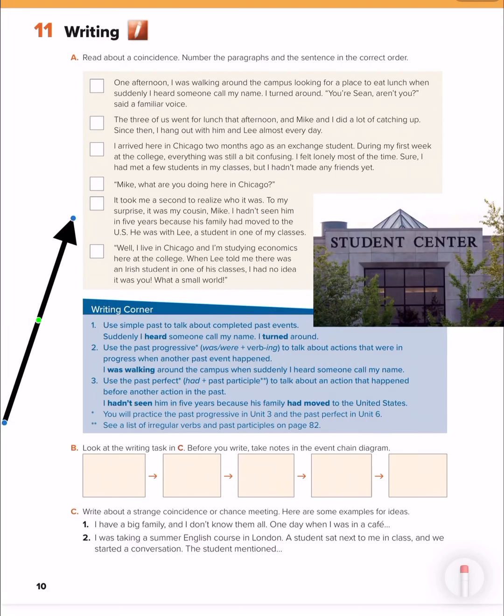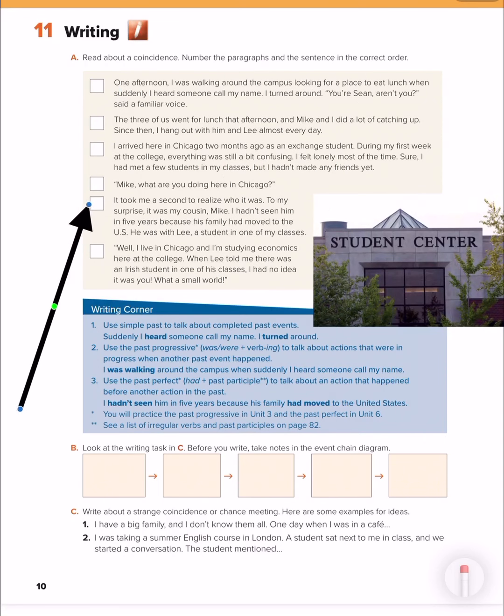Today, inshallah, I will teach you Super Goal 6 for the third intermediate grade in the second semester. So, I want all of you to open your book on page 10. Today, inshallah, we will do a writing. Exercise A. Read about a coincidence, number the paragraphs and sentences in the correct order.